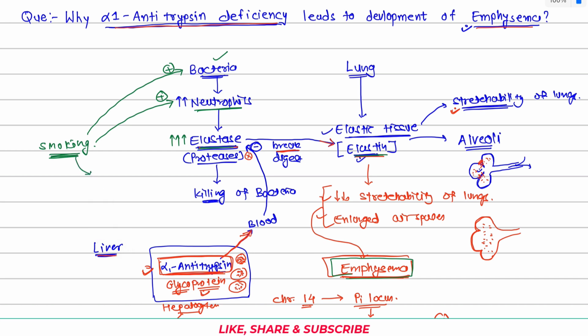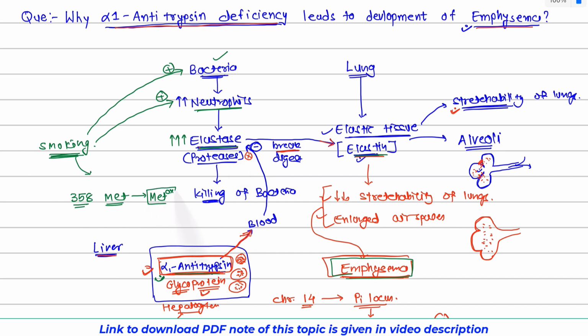There is a third reason also for smoking. See what happens: smoking will lead to oxidation of α1 antitrypsin. In the structure of α1 antitrypsin, the 358th amino acid is normally a methionine. But by smoking, this methionine is oxidized to oxidized methionine. This 358th location of the methionine is very important for the inhibition of elastase.